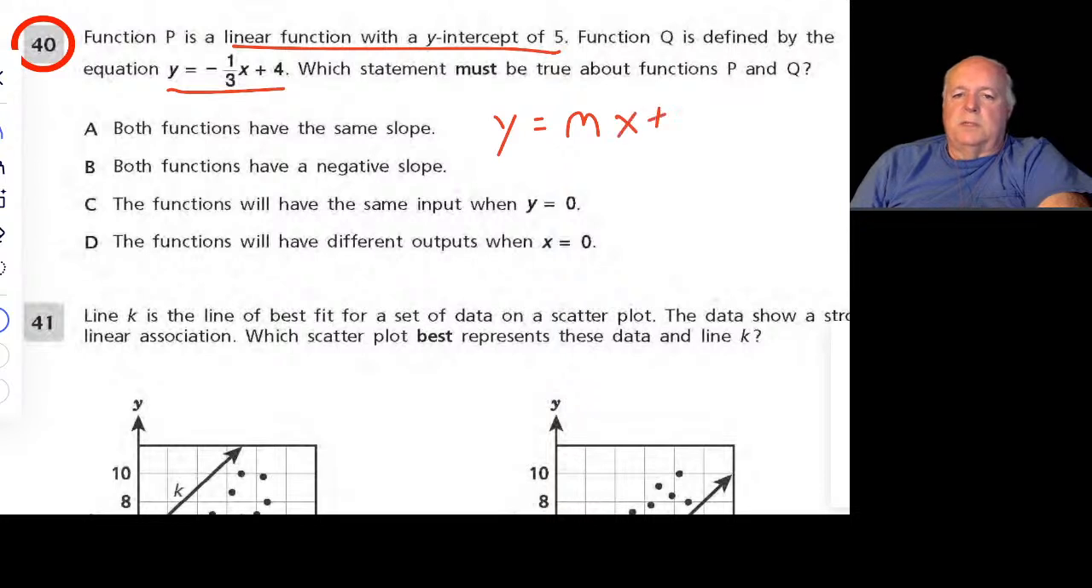So once it tells us there's a linear equation, we can just basically pop that out. That's one of our givens. There's a linear function, therefore it has a linear equation. It says the y-intercept is 5. So the y-intercept is right here. That's the b. Okay? So it's plus 5 then. We don't know the slope yet.